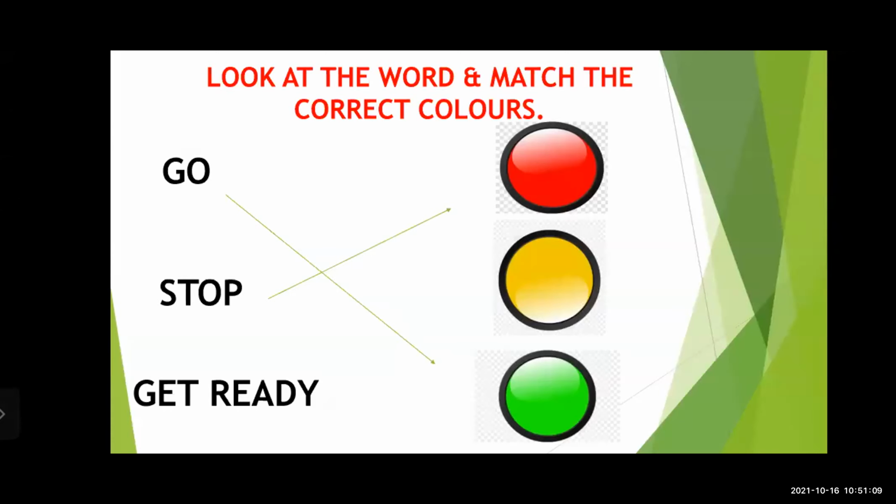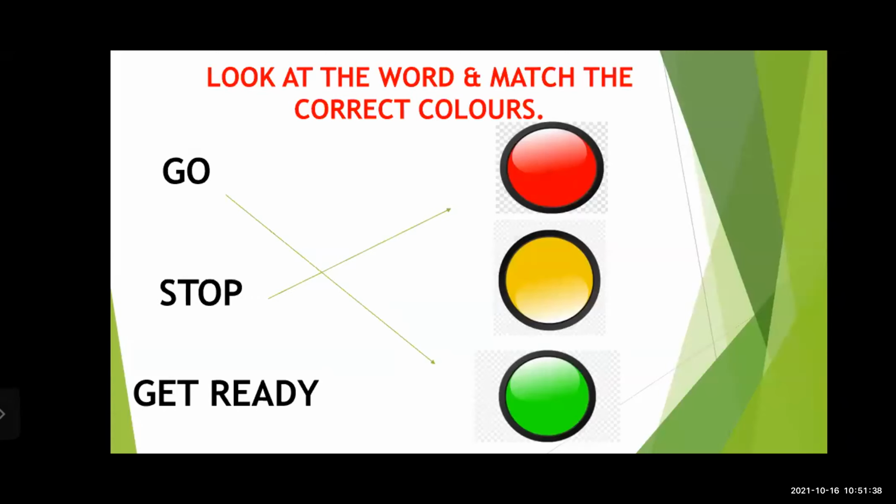Okay. Now, see the last one. Who will tell me the last one? Yellow. Get ready. Yellow says get ready. Very good. That is, while seeing the yellow color sign, what do we have to do?